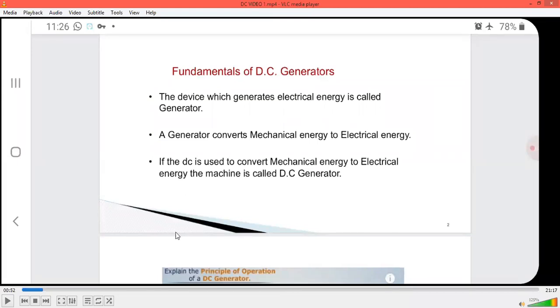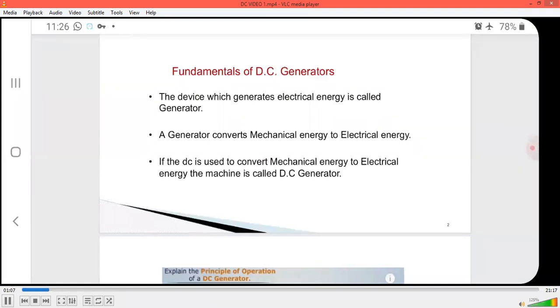into mechanical energy. Conversion of these energies we can call a particular device. In this we are going to discuss about DC generators.